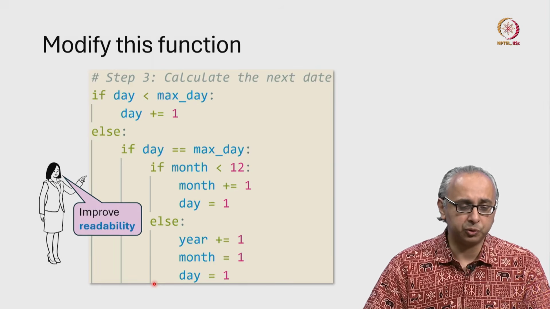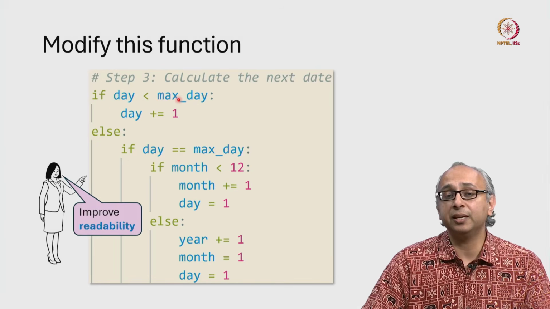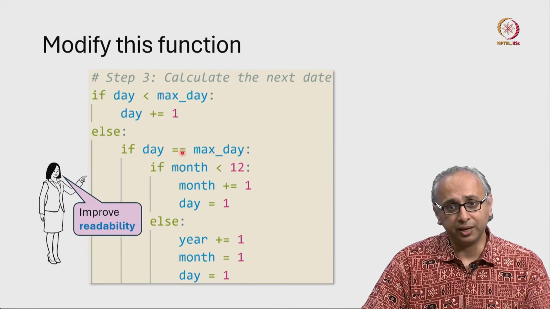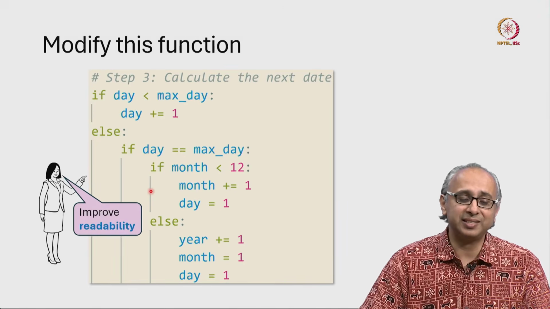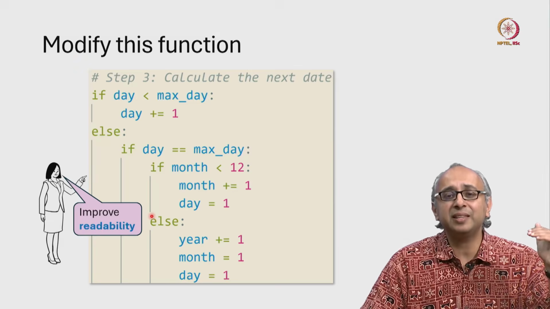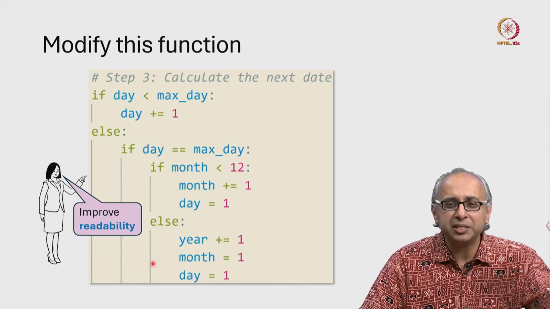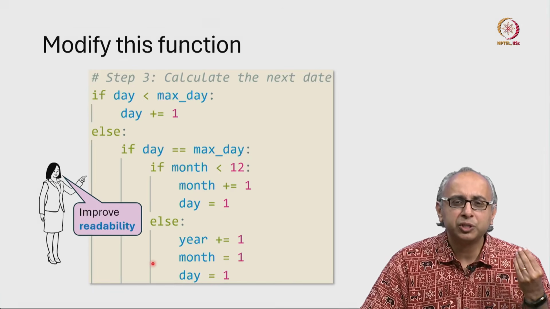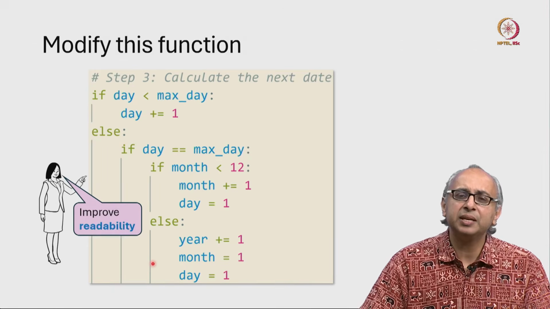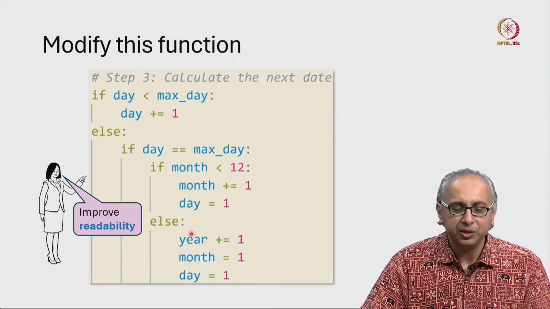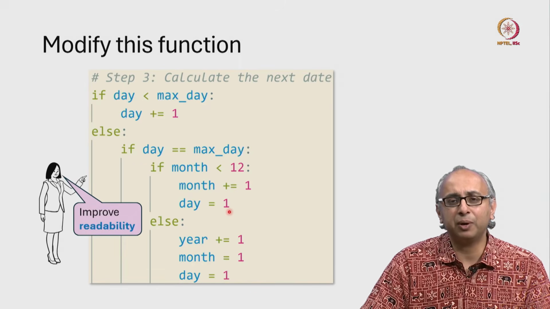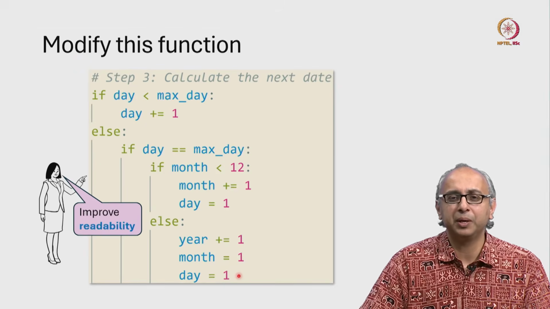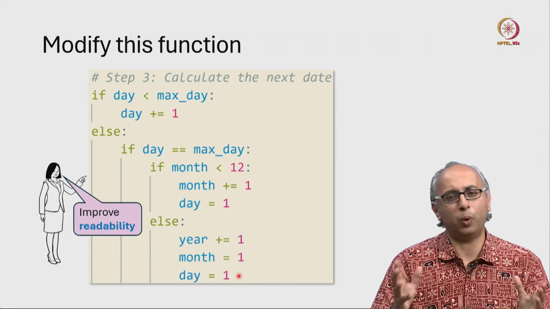So when we look at this code, we can see that there is an if case and an else case. But in the else case, there is another if case, which itself has an if case and an else case. And we can see that this code is tricky because it is nested so much. Also, if you stare very carefully at this code, you do see some redundancy. You see, in this case, we set day equal to 1. And in this case, also, we set day equal to 1. Couldn't we do this just one time?